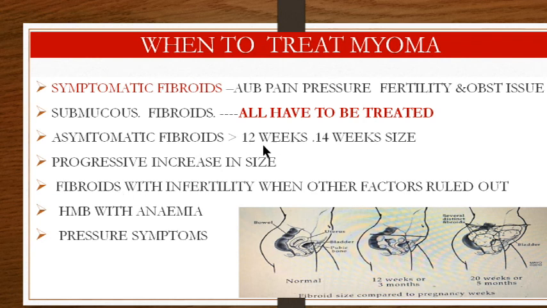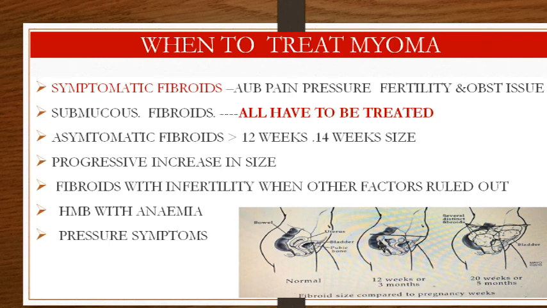Now I mentioned the term 12-week size or 14-week size. When you are assessing the size of the fibroid, you compare it with the pregnancy week. If this is the normal picture of the genital tract, a fibroid which is palpable at the level of the pubic symphysis corresponds to a pregnant uterus at the pubic symphysis, and that is a 3 months uterus.